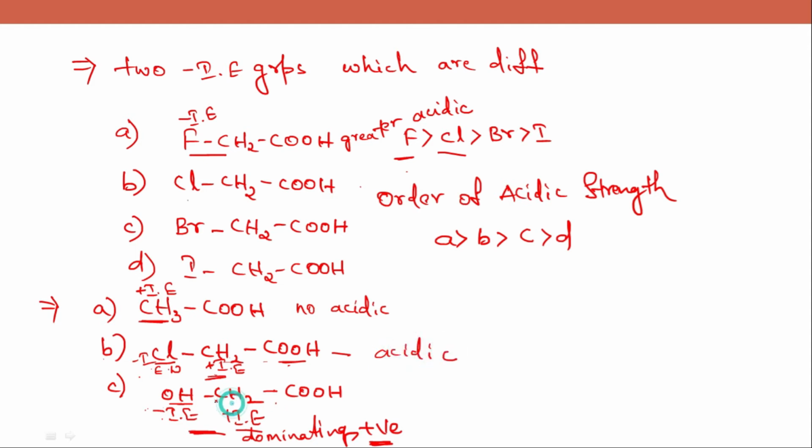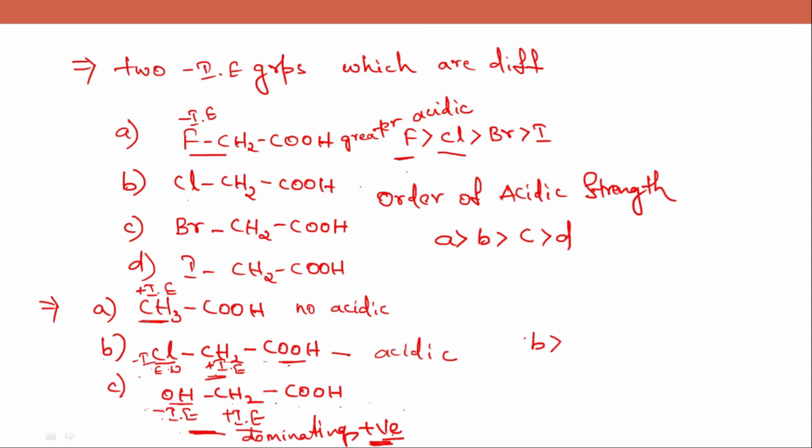And when you see this molecule, this methyl group completely cancels the minus inductive effect. So this shows positive inductive effect. So the acidic strength would be, first definitely comes the B option where the acidic strength is high. And when you see A and C, both the molecules show positive inductive effect. But which has the greater positive inductive effect?